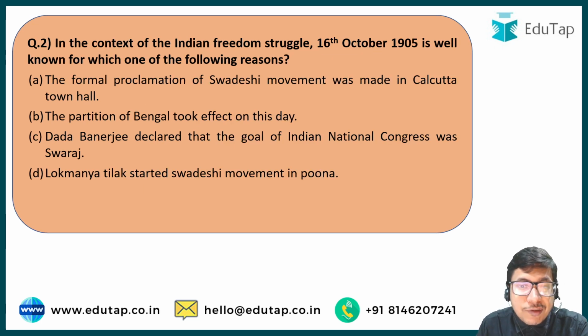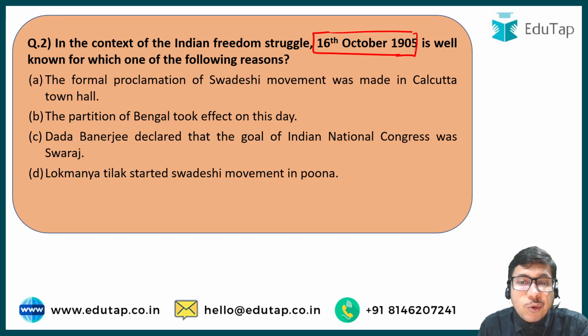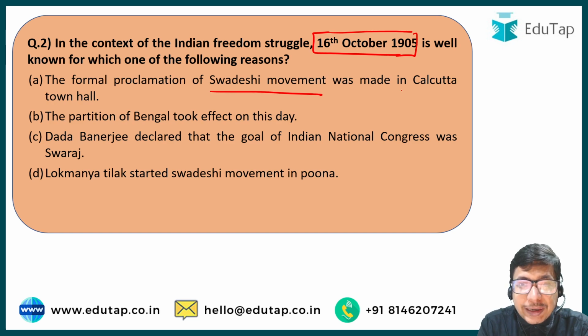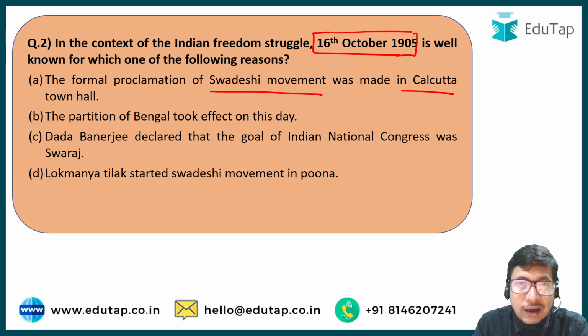In the context of the Indian freedom struggle, 16th of October 1905 is well known for which one of the following reasons? The 16th of October of 1905. Very carefully we will answer this question, because this question is not at all difficult. You can easily guess this answer. Option A, the formal proclamation of the Swadeshi movement was made in Calcutta Town Hall. The Congress and other organizations announced for the Swadeshi movement to be held in Calcutta Town Hall.